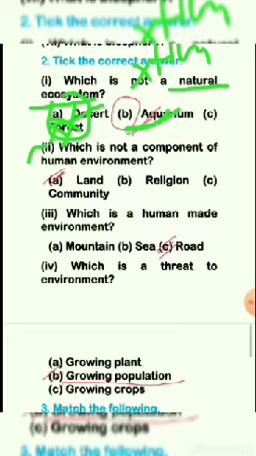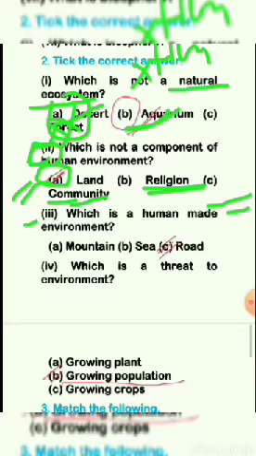The next question, which is not a component of human environment? First comes religion, then community, then land, because it is not artificial. These two are human made. Third question, which is a human-made environment, meaning an artificial environment? Mountain, no, we are not creating mountains. Sea also we are not creating, but road we are creating. So, option C is the right answer.